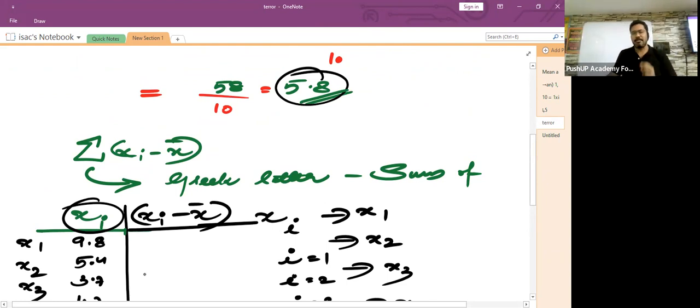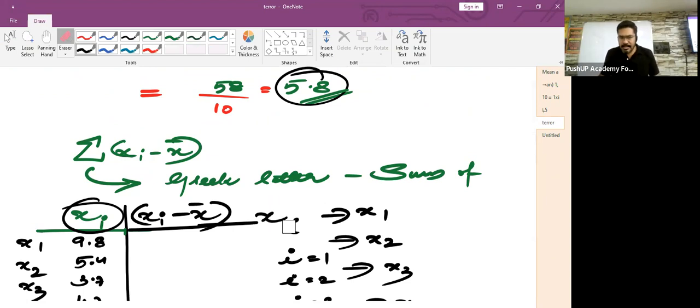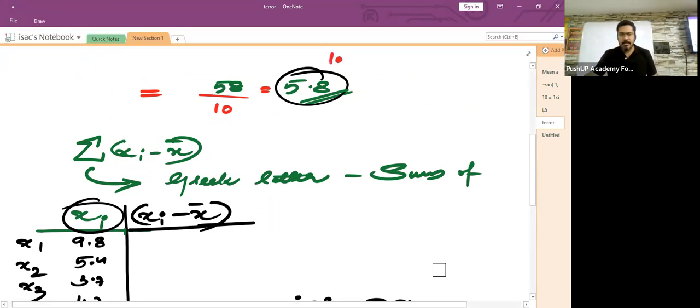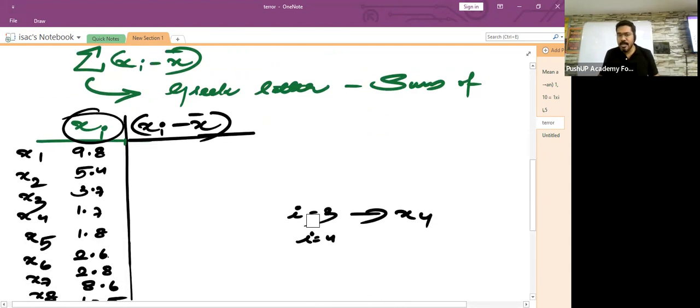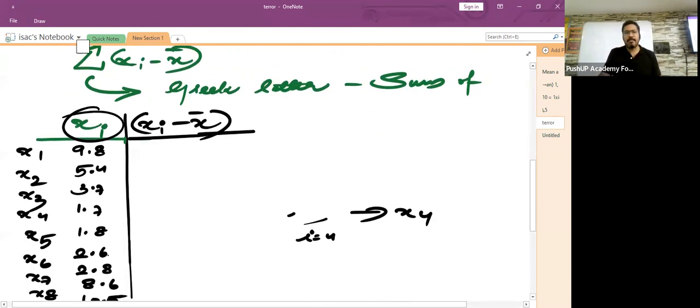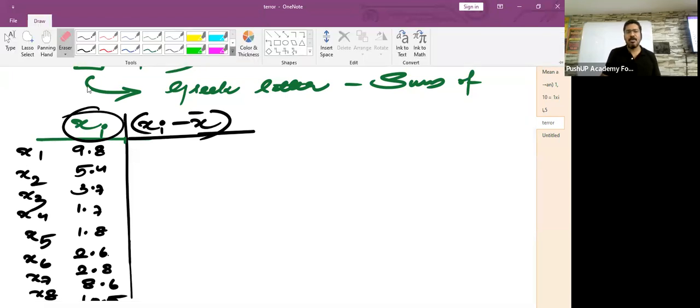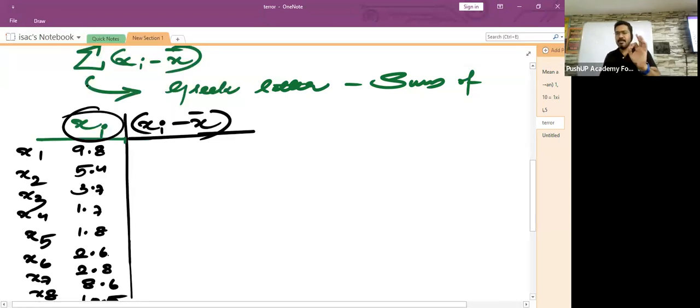So I will just erase this portion and then continue with this sum. Children, I am going to teach you what is xi minus x bar. A few minutes before, I told you xi means each and every value that is given to you in the list, isn't it?